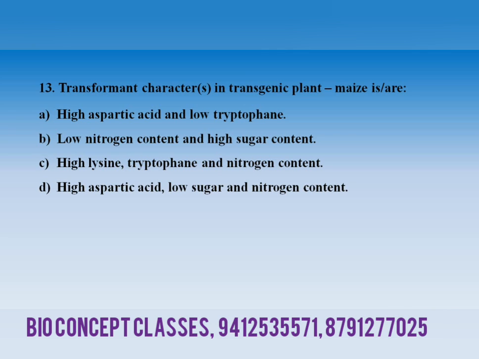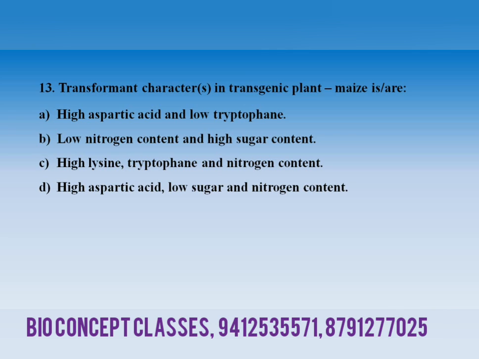Transformant characters in the transgenic plant like maize is or are. First option, high aspartic acid and low tryptophan. Second option, low nitrogen content and high sugar content. Third option, high lysine, tryptophan and nitrogen content.